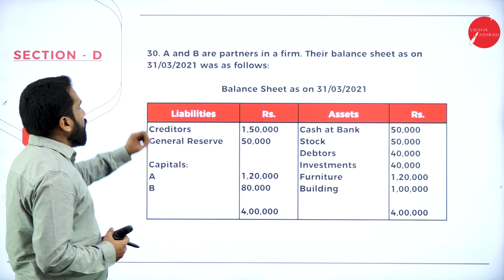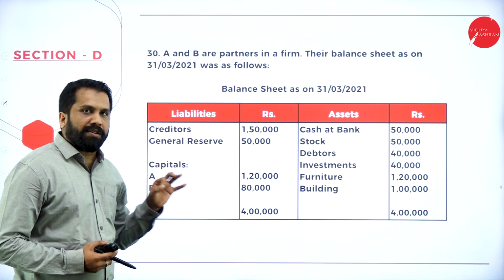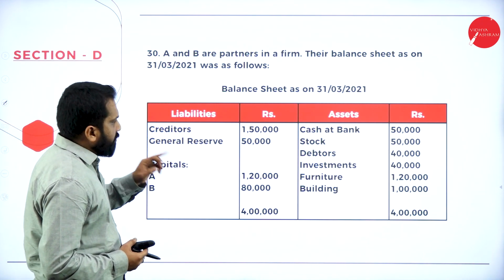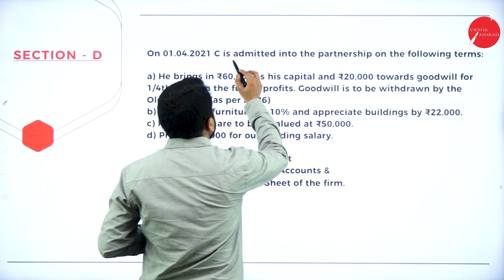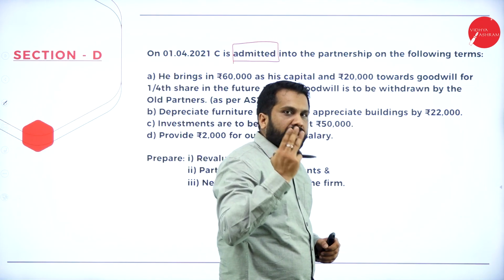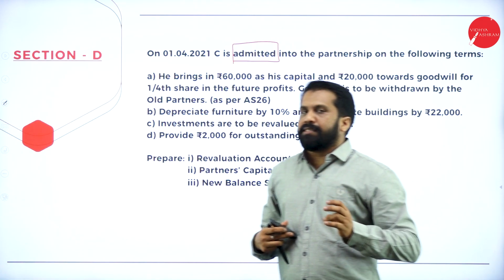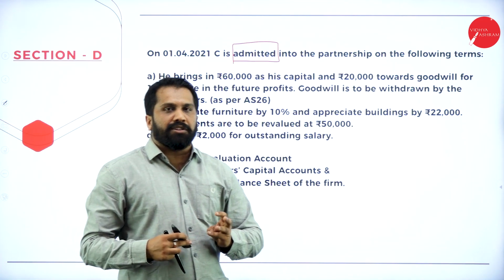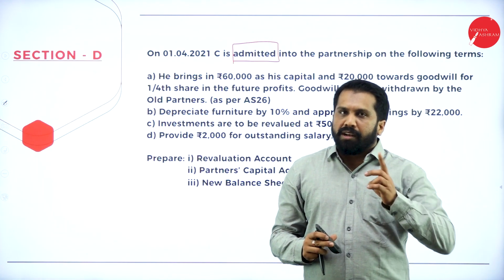The second problem is A and B are partners in a firm. Their balance sheet as on 31st March 2021 was as follows. Now, they have given all the information, and they have given adjustments. In that they have mentioned admitted. In case of admission of a partner, 3 things you are supposed to prepare. Which are those? Revaluation account, partner's capital account, and the last one is balance sheet.